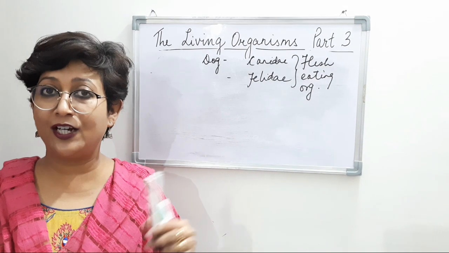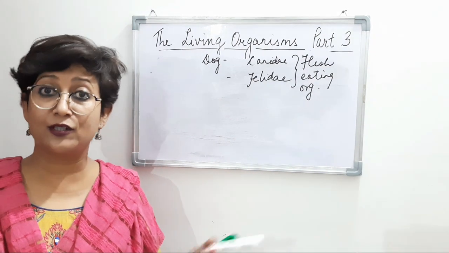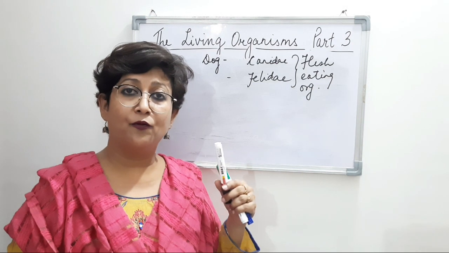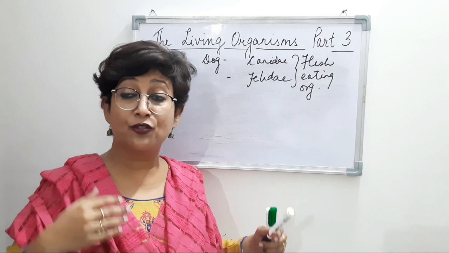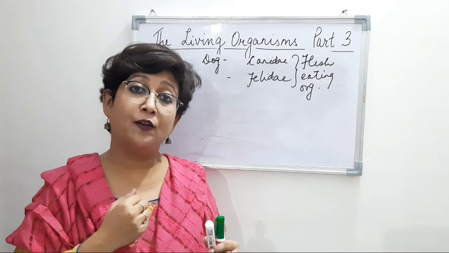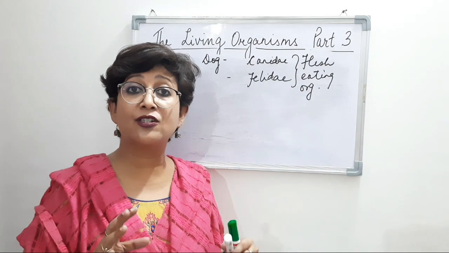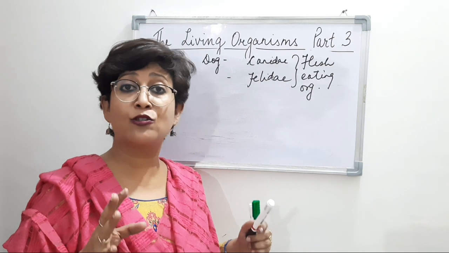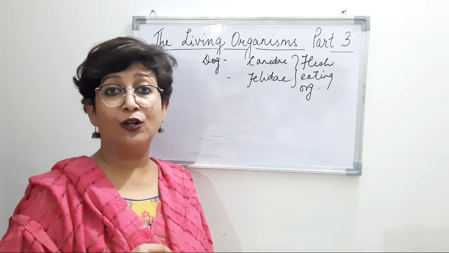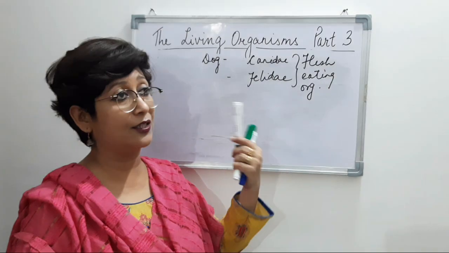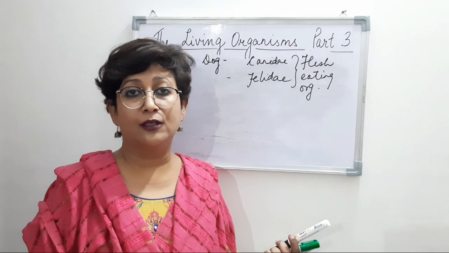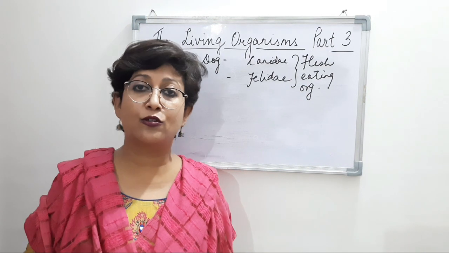Flesh-eating organisms are called carnivores. And you know what? We say cats are fond of milk, but I was going through it and came to know that it is just a myth. Cats are also carnivores, so they are flesh-eating organisms. Dogs are flesh-eating organisms, the cats, and of course the Panthera genus is also flesh-eating.